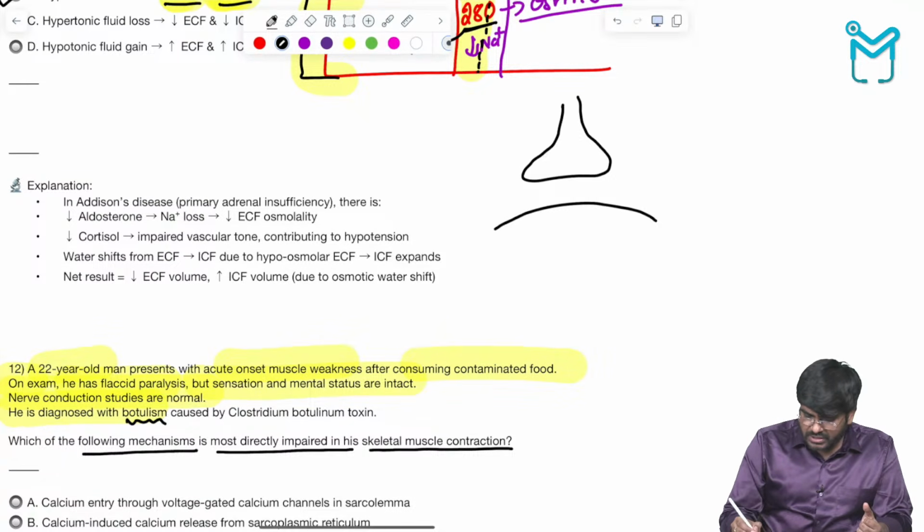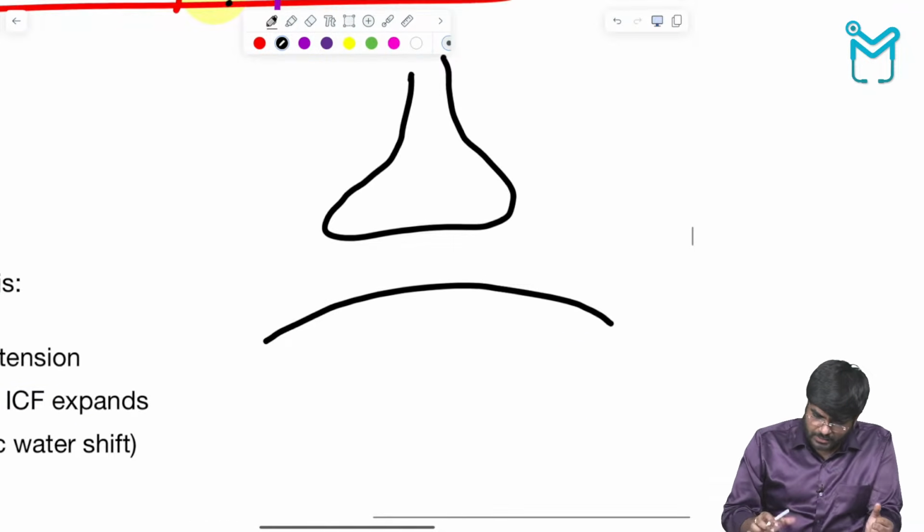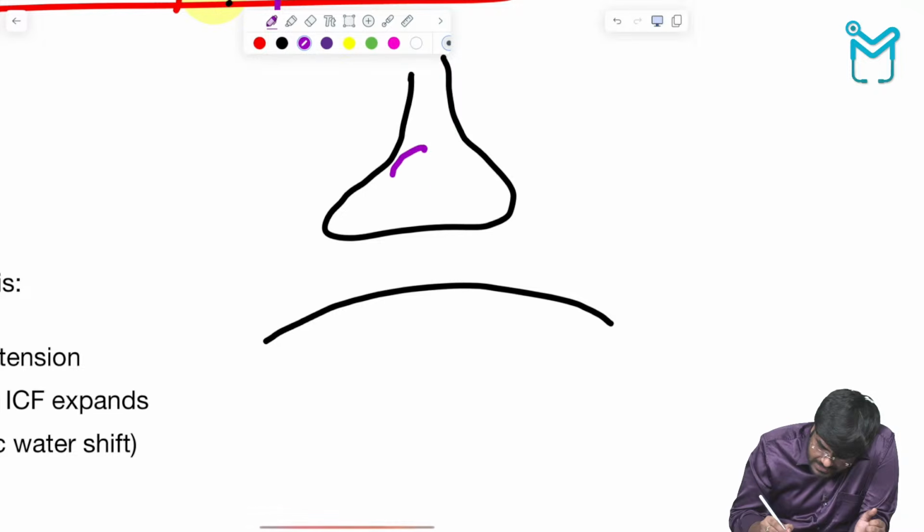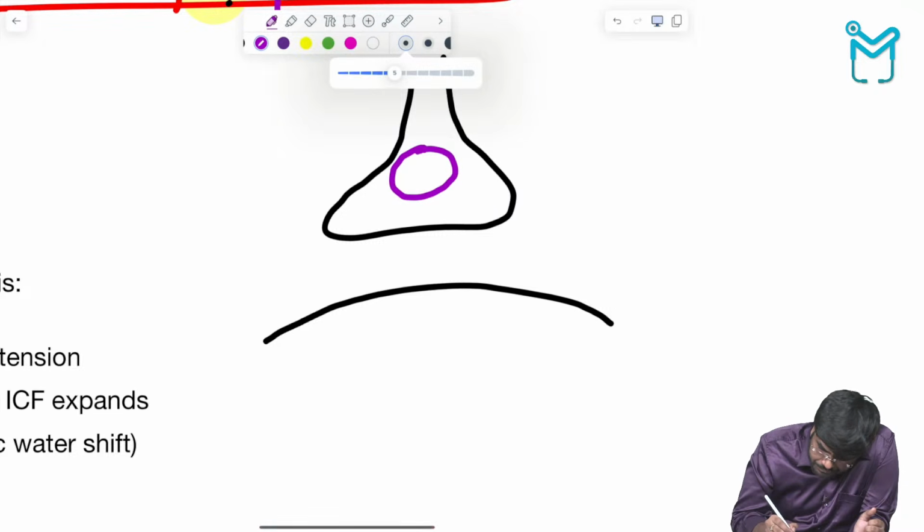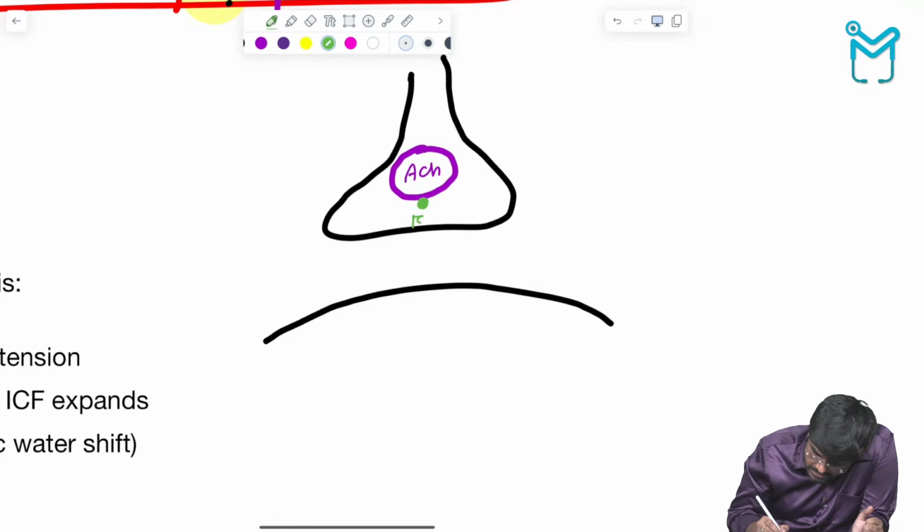Here is the neuromuscular junction, and here is the muscle. Normally, here is a vesicle. Okay. Here is a vesicle which contains the neurotransmitter acetylcholine. Now, which substances or which protein helps in the exocytosis process?